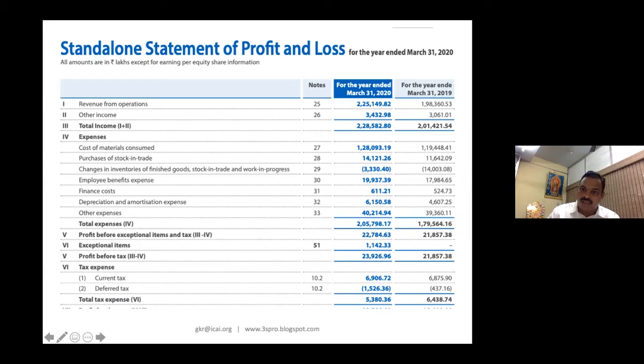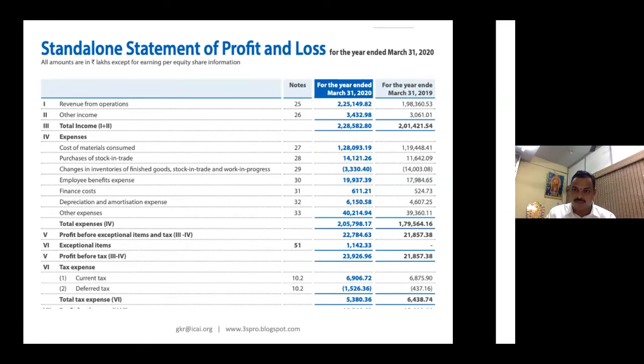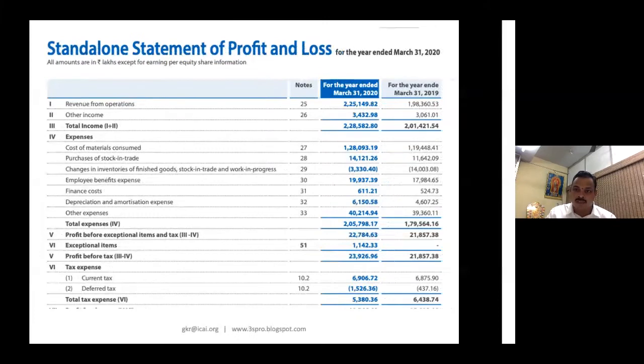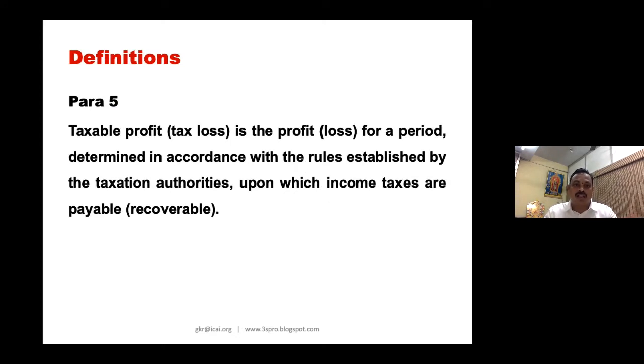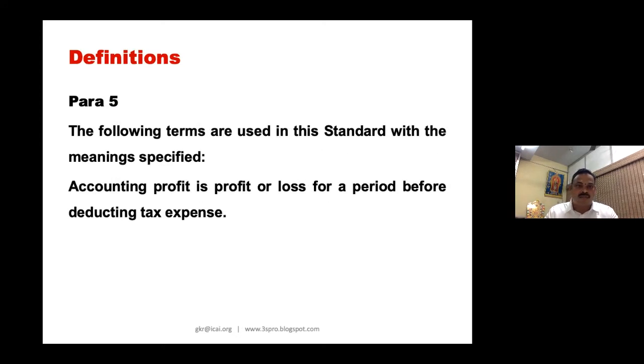So your 23,926.96 minus 5,380.36, you subtract it, you will get 18,546.60. The 18,546.60 is called your profit after tax. So accounting profit is profit for a period before deducting tax expense. After deducting tax expense, it is your net profit.